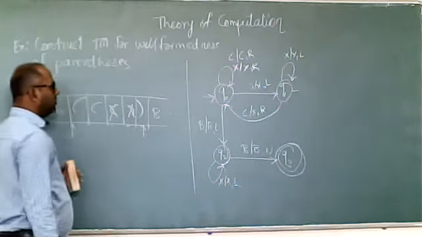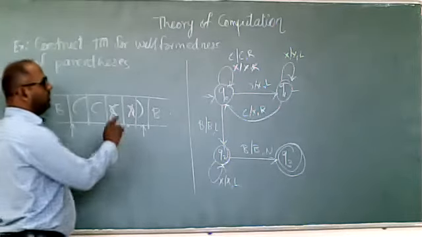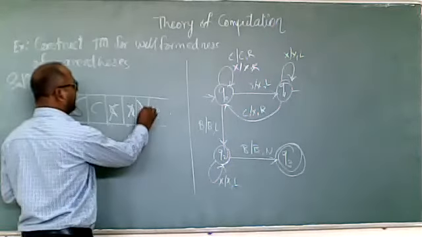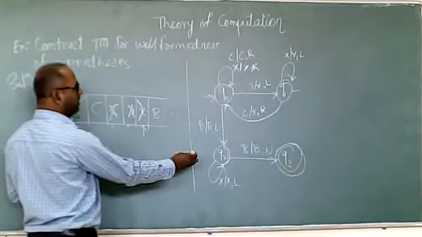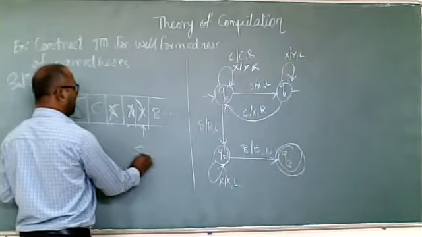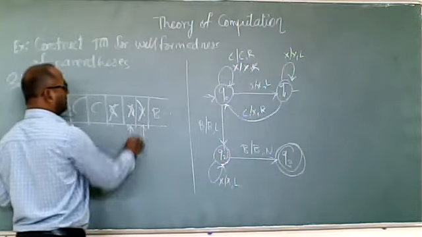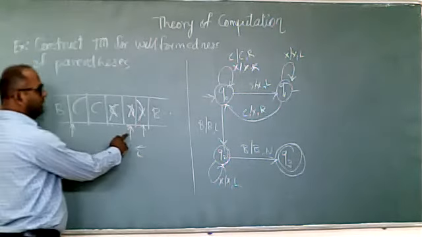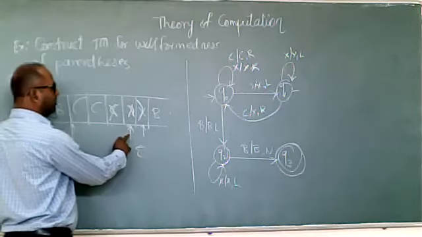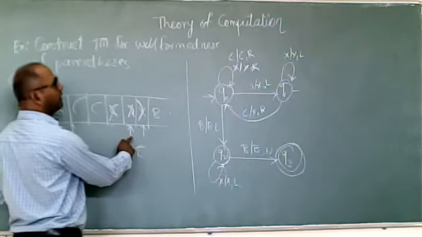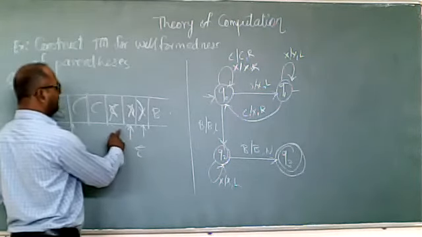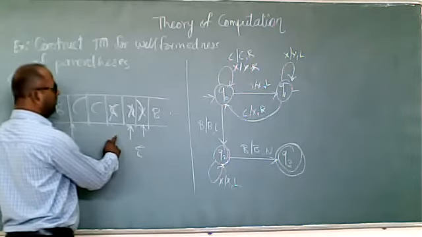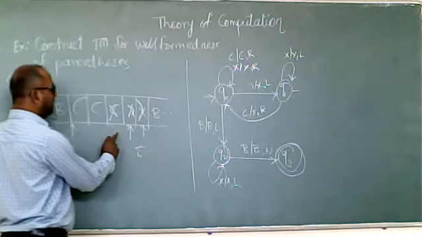We are getting a closing bracket. So at Q0, on a closing bracket, by making it X, it moves to Q1 by changing the direction towards the left. Okay, Q1. Now at Q1 we are getting X, so this X we have to skip. Q1 to Q1 itself by skipping X, second X, Q1 to Q1 by skipping X.